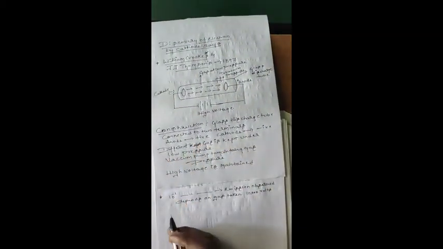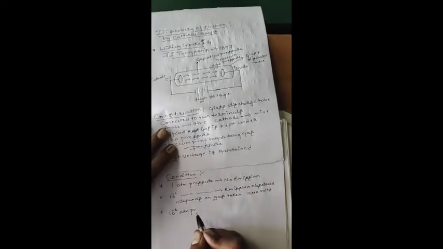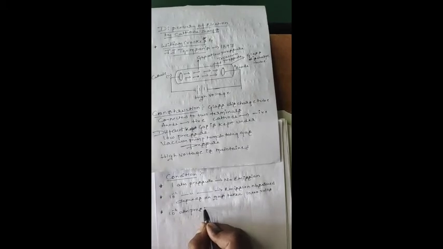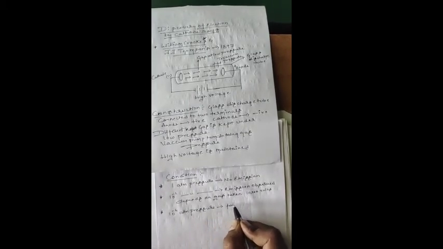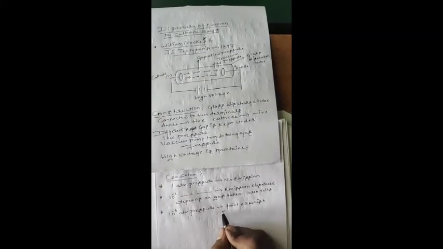Then the third condition: we decrease the pressure a little more, to 10 to the power of minus 4 atmosphere. Faint greenish sparks were observed. If it decreases a little more, what happens?